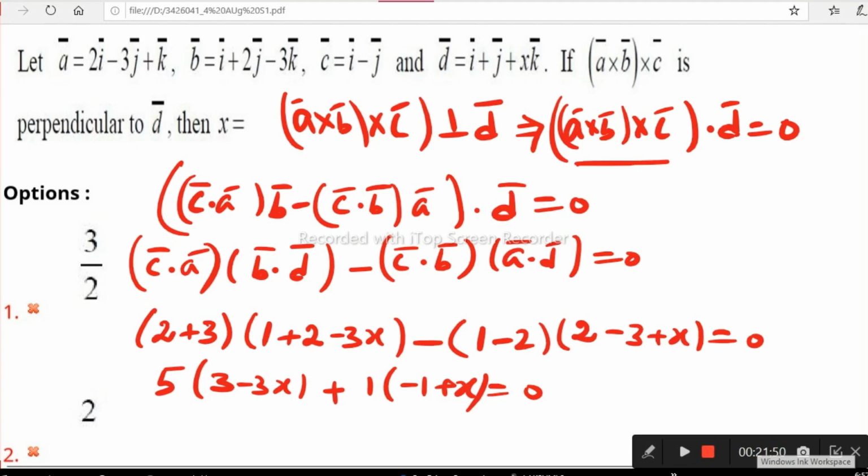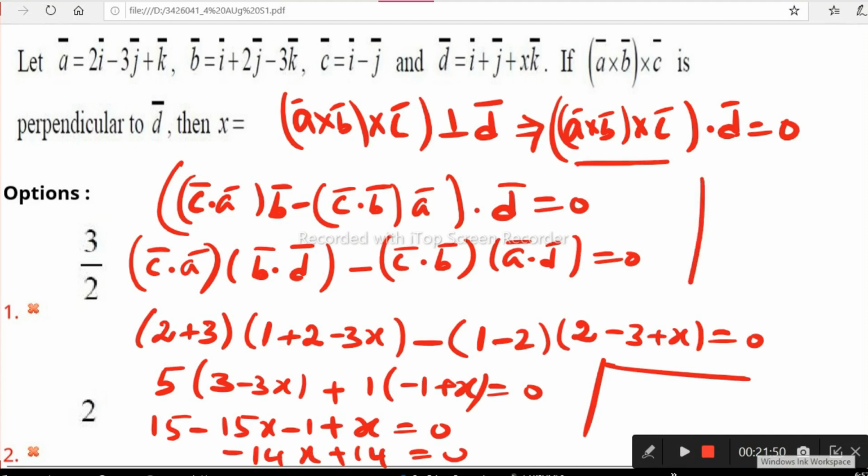From this, 5 times 3 is 15, minus 15x, minus 7 plus x is equal to 0. So what can you get here? Minus 15x plus x is minus 14x, and 15 minus 1 is plus 14, equal to 0. So 14x is equal to 14, and minus 14 cancels with minus, so x is equal to 14 by 14, which is 1. That's it. Here you only need to know the A cross B cross C formula and the dot product.